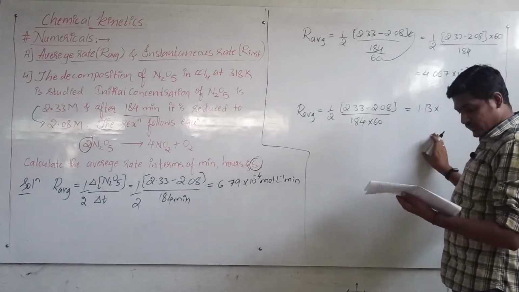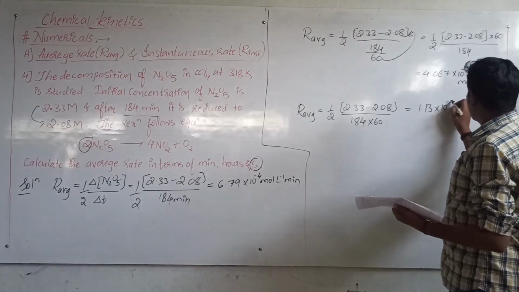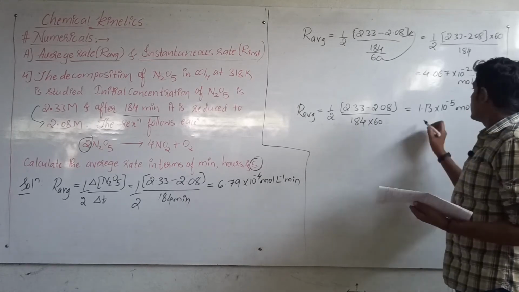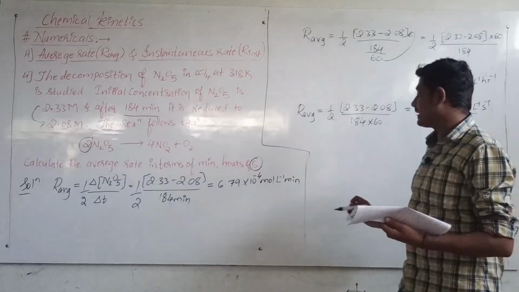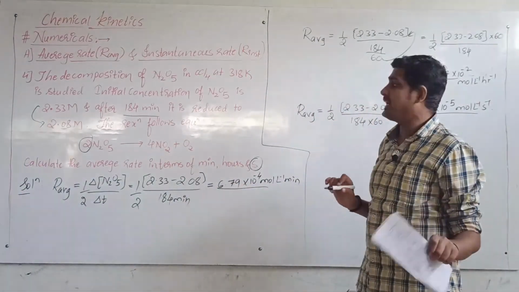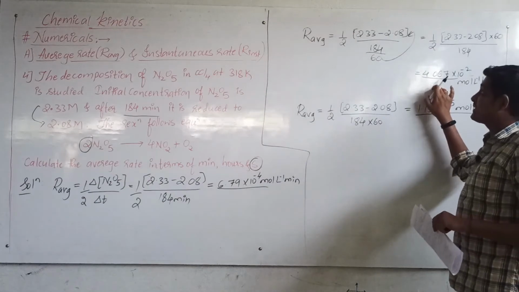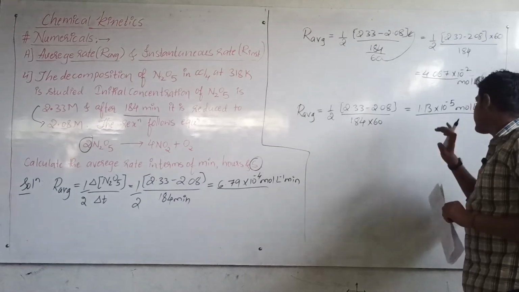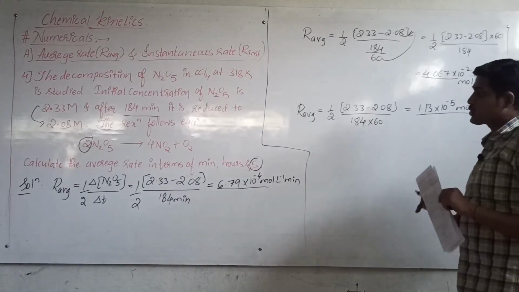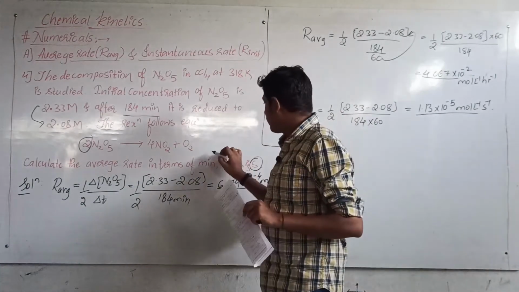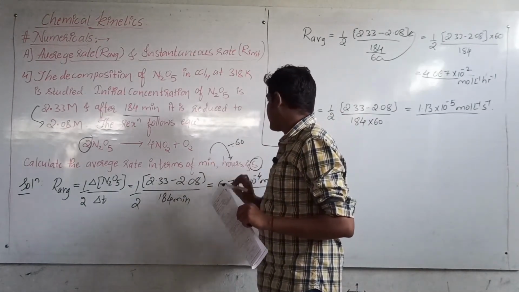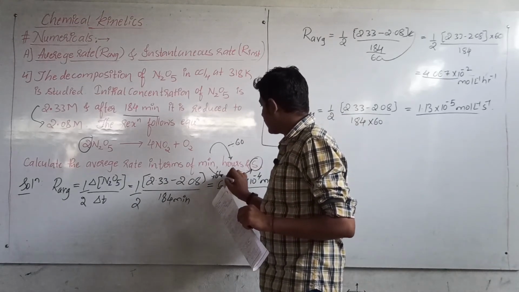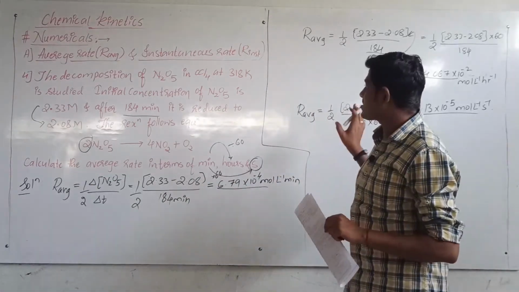Now in seconds it will be 1.13 into 10 to the power minus 5 moles per liter per second. So we have calculated the average rate, first in terms of minutes, then in terms of hours, then finally in terms of seconds. A simple thing you should know: when you are converting minutes into hours, you divide by 60, and when you are converting minutes into seconds, you multiply by 60. That you must know. This is the fourth problem.